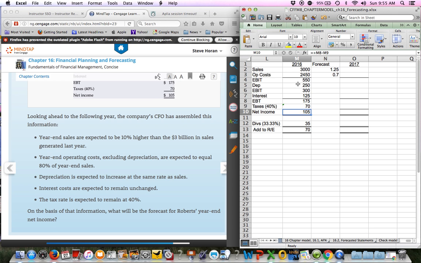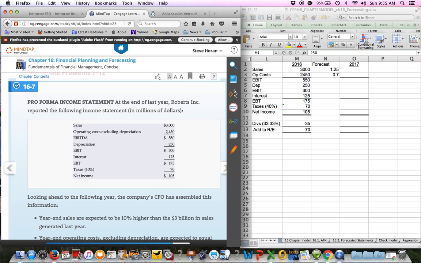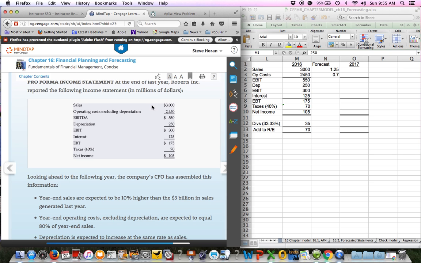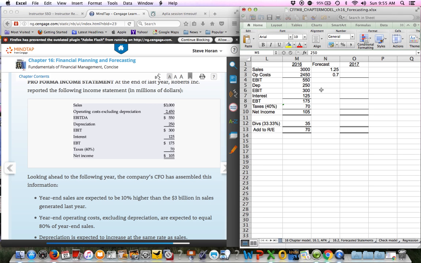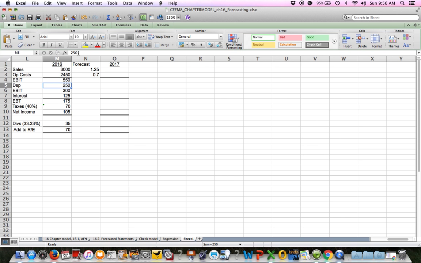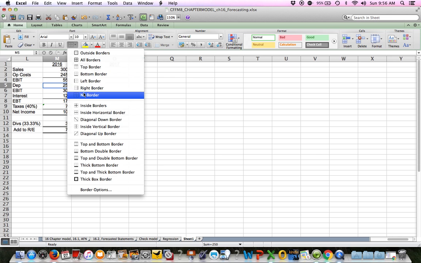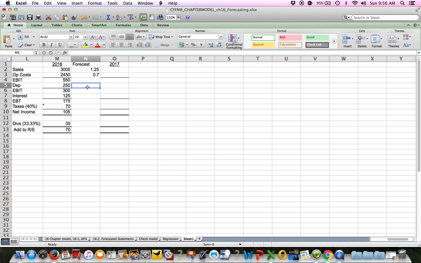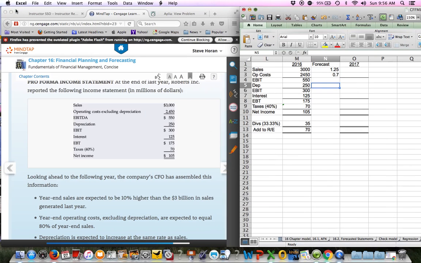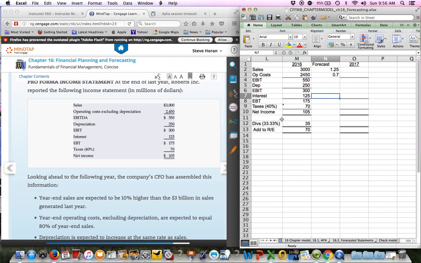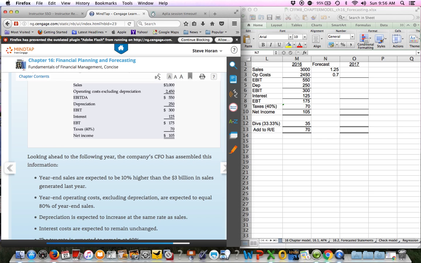So really, once you set this up, and I already added the formulas, it's just a lot of adding and subtracting to do these. So really, my suggestion would be just open an Excel file up and see if you can just mimic this that's already here using the proper formulas also. And I like underlining too, just to make sure that you can see everything exactly the right way. Let me make this bigger here so I can get to the right icon. And let me just do the bottom border. I like that better. Okay, so let me minimize that again. And so all I did was copy on the right hand side exactly what you see on the left hand side. So they're exactly the same.